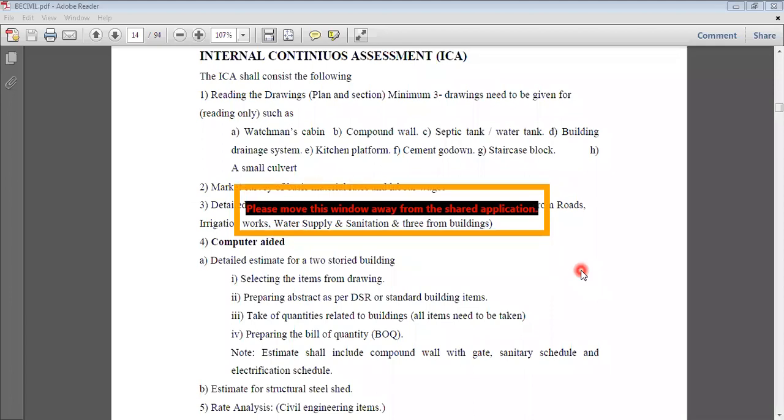Now, where will you get the detailed specifications? Anyone can respond? Where will you get the specifications?